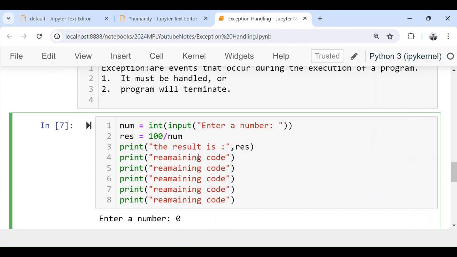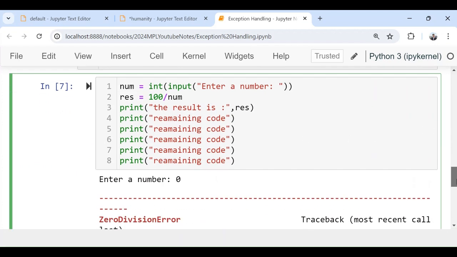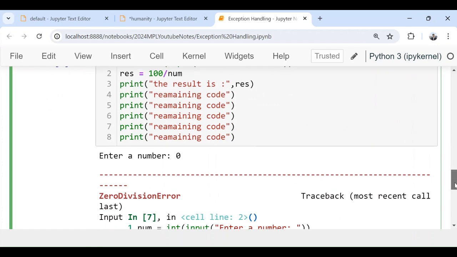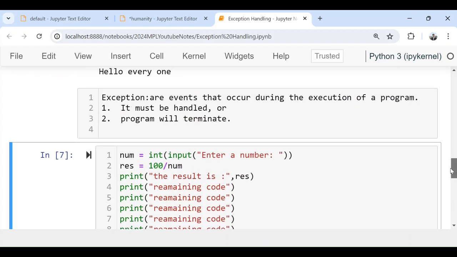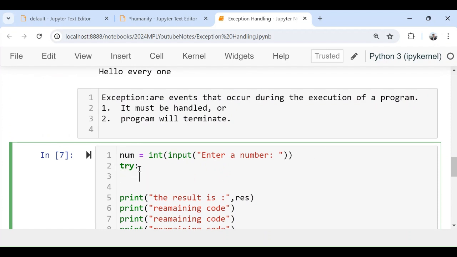We know that whenever we are entering a zero as a denominator, it's giving that at line number 2 this error occurs. Since we are going to divide at line number 2, this is the line which is causing the exception. So we have to write this line inside try block. So we will write try, and inside try block we will write this part of code. Control X.